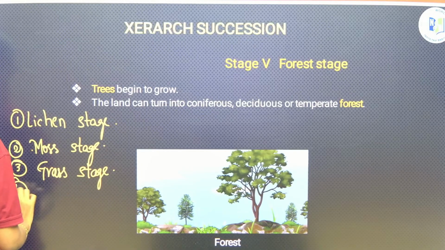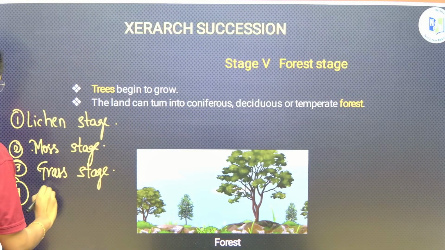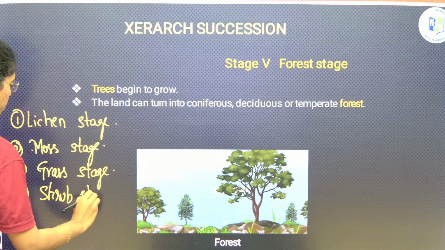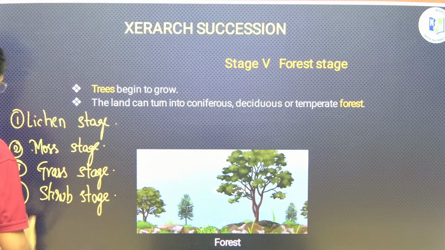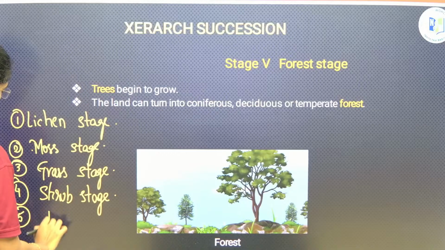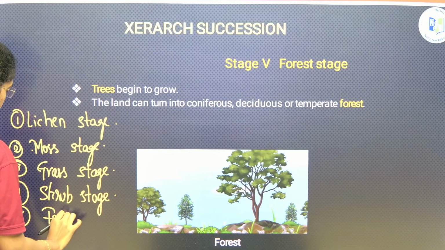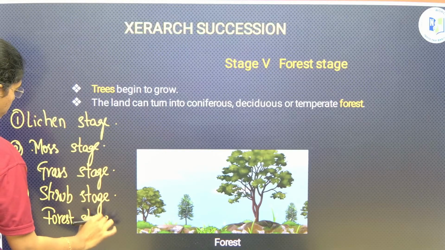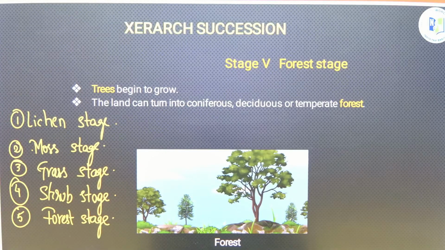Followed by shrub stage. Followed by forest stage. Fine, right?